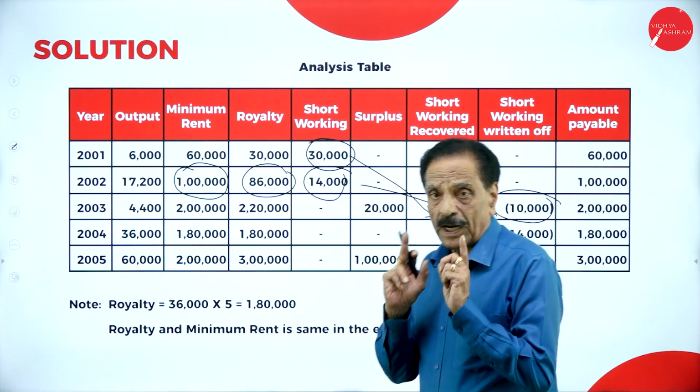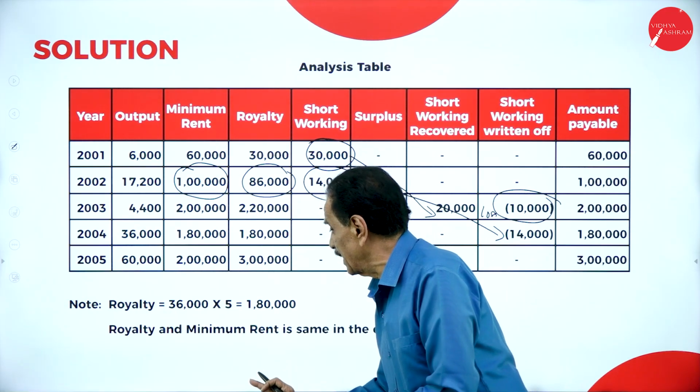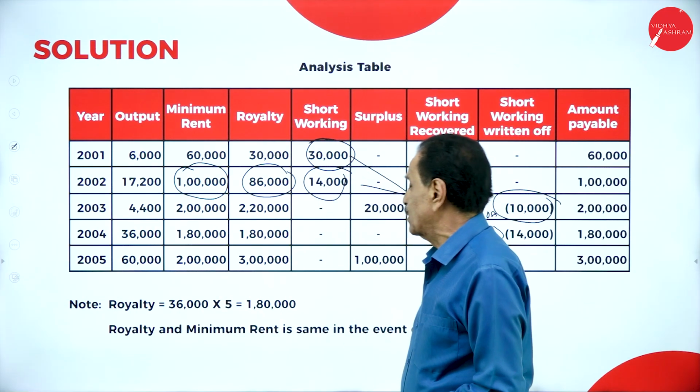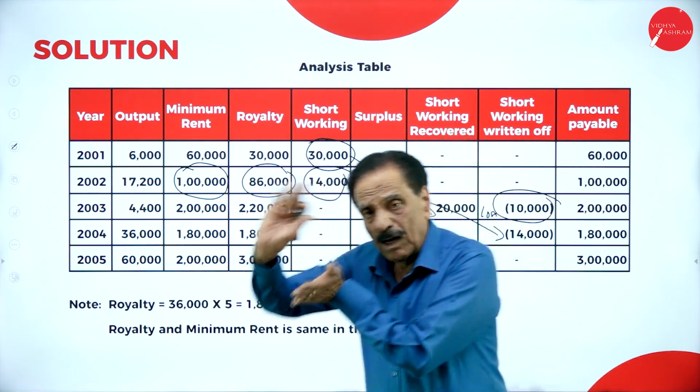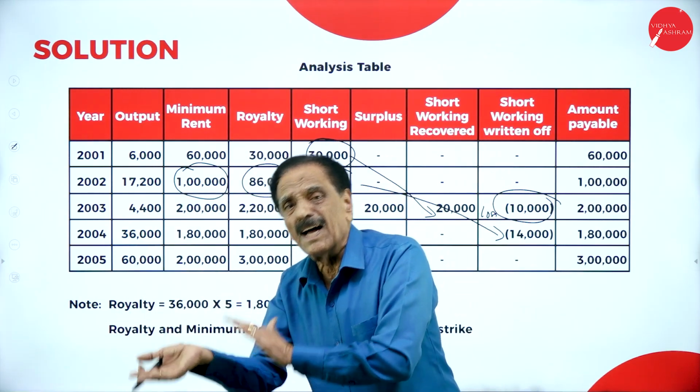So in the strike period, whatever the royalty earned, royalty for 9 months, 36,000 into 5, is 1,80,000. That itself is the minimum rent. Royalty and the minimum rent is one and the same.